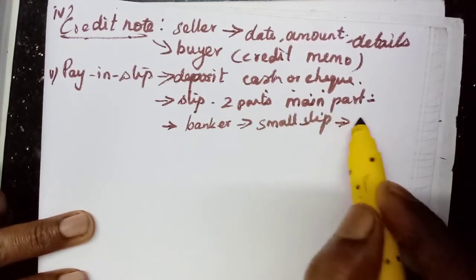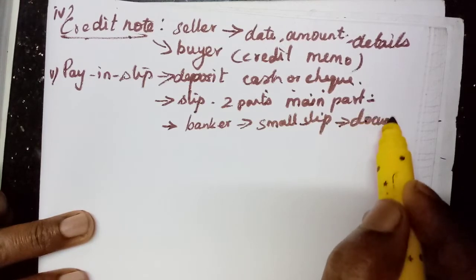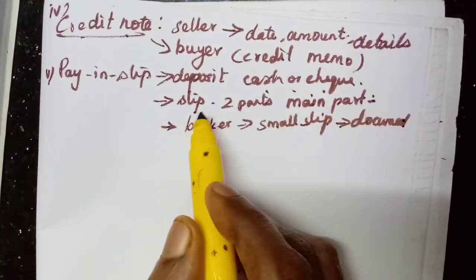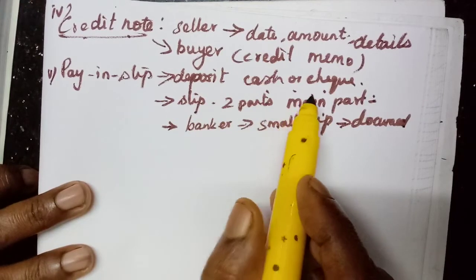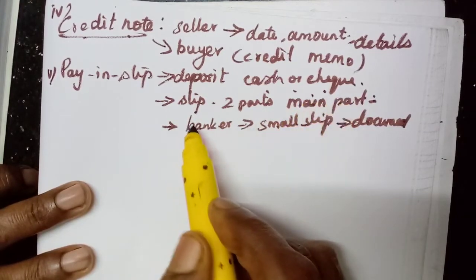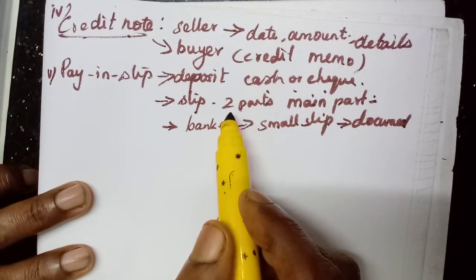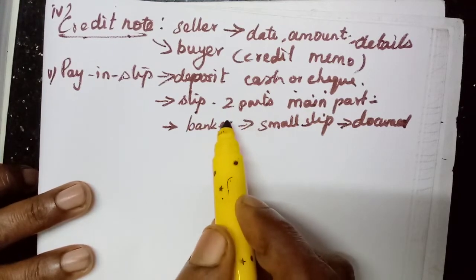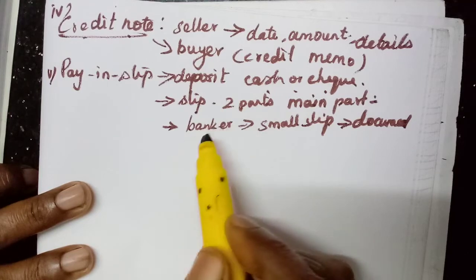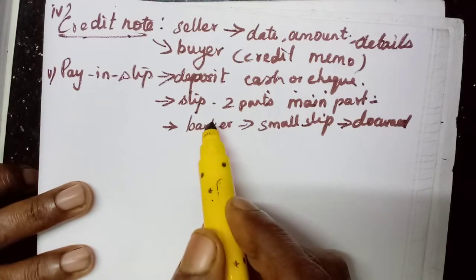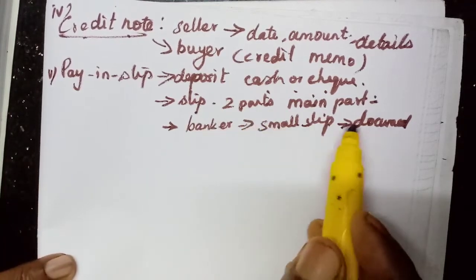This is the source document. When we deposit cash or a check in the bank, we need to write many details in one slip. If you go to the bank to deposit cash, you will understand. There will be a slip we need to take and fill up on two sides, one with small details, one with the large details.